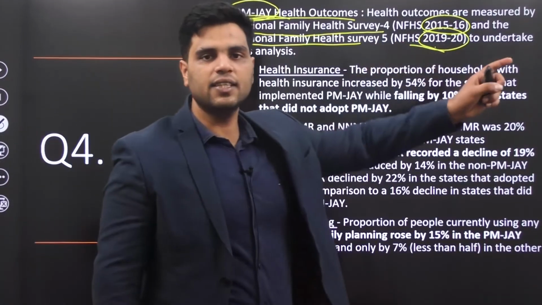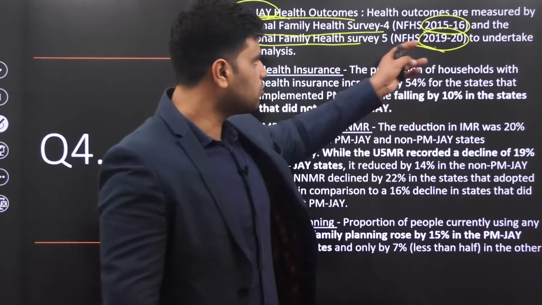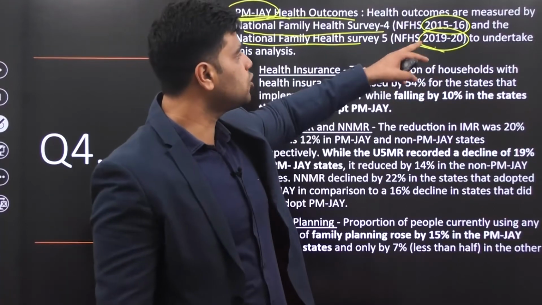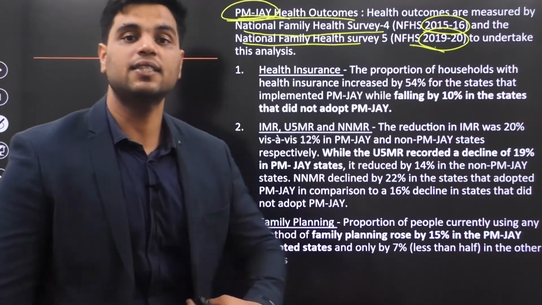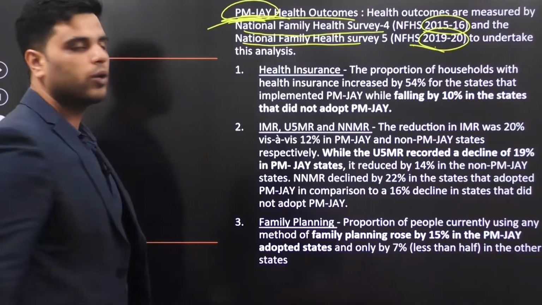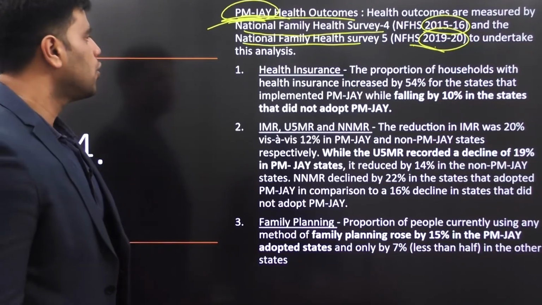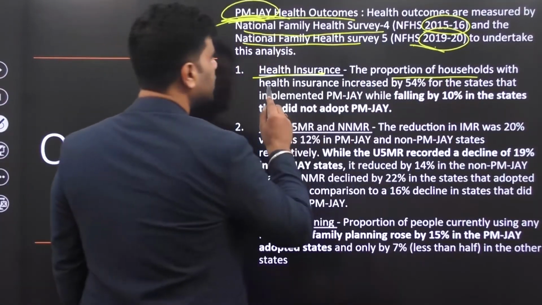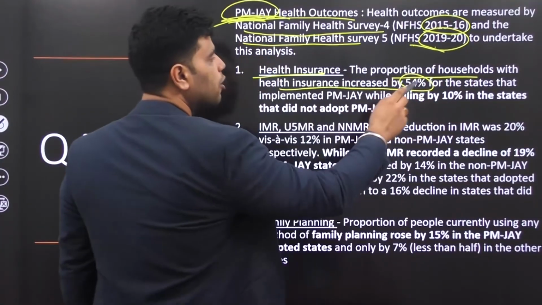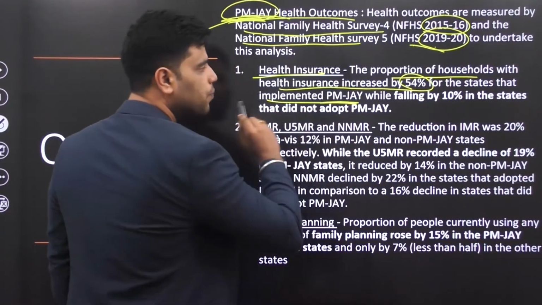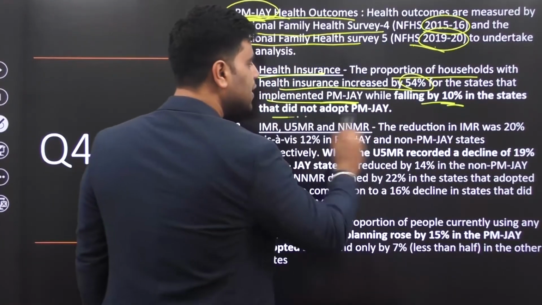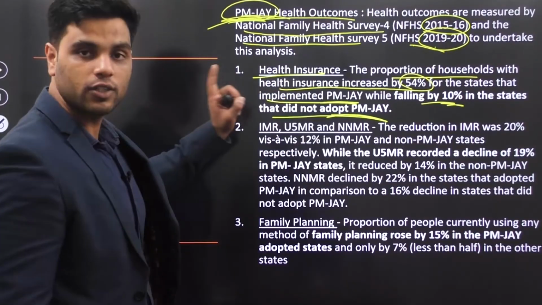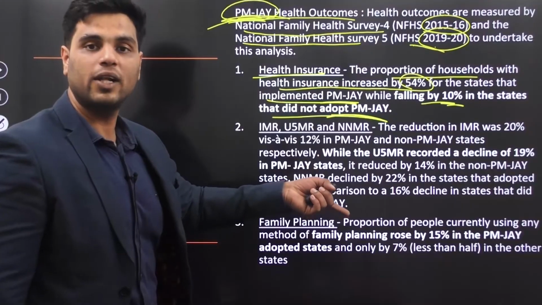In 2015-16, there was no Jan Arogya Yojana, but in 2019-20, there was. So by comparing the health outcomes between these two time periods, you can clearly assess the impact of Pradhan Mantri Jan Arogya Yojana. Make sense? Right? So let's take a look at the impact. Health insurance. The proportion of households with health insurance increased by 54% for the states that implemented this scheme, while falling by 10% in the states that did not adopt this scheme. So clearly PMJAY was beneficial on health insurance. More people are getting access to health insurance.